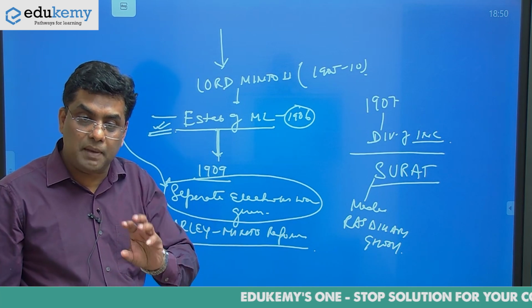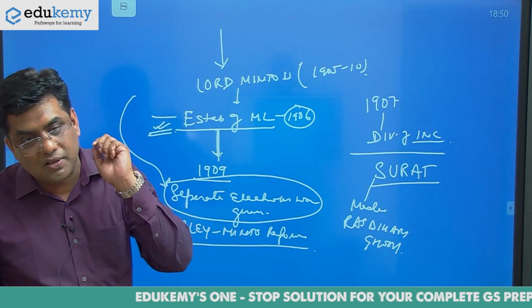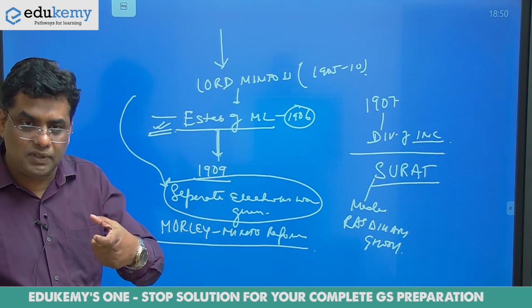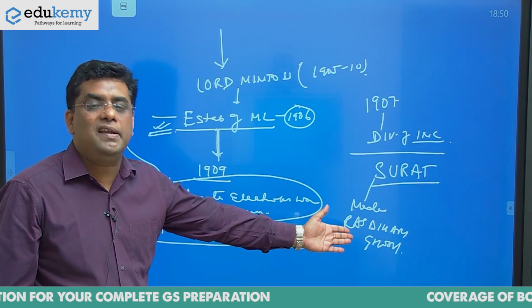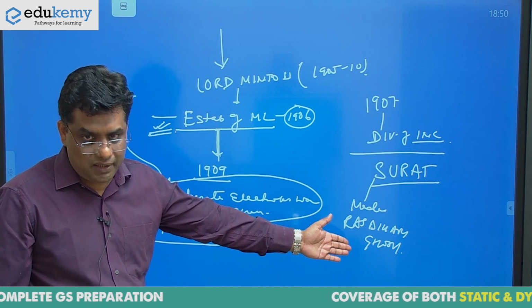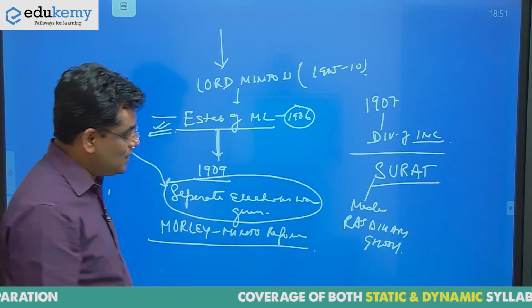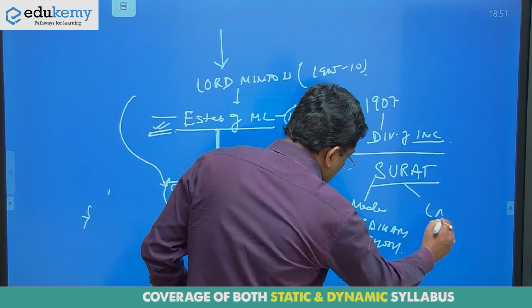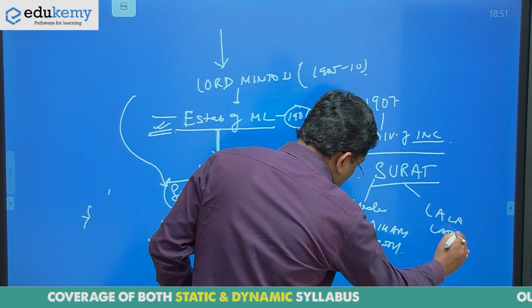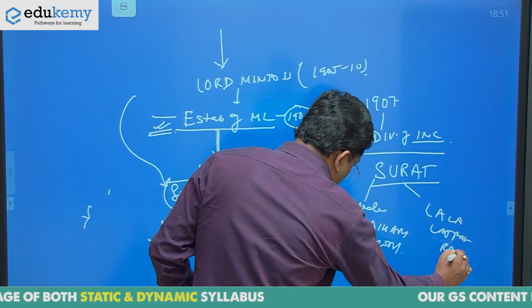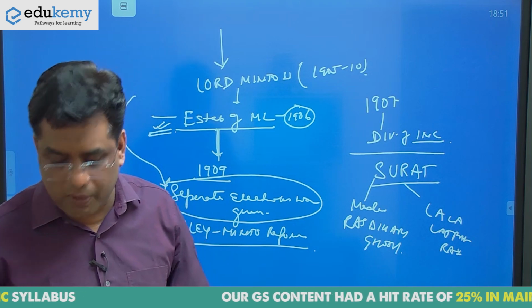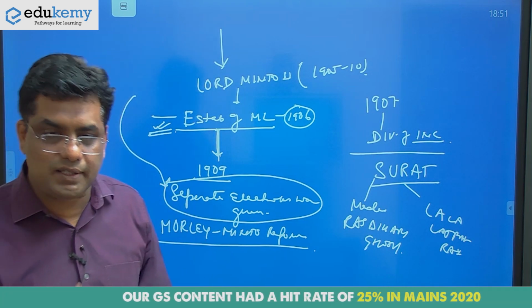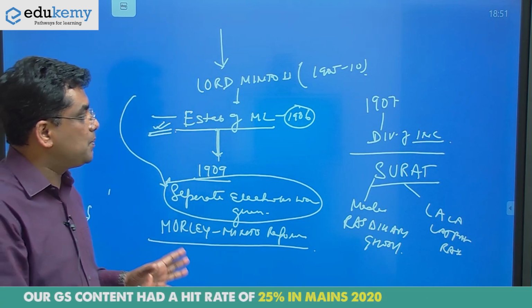Bose, B for bomb, was a revolutionary, theory of guns, theory of bombs, and here Ras Bihari Bose is a moderate leader. Then formally a split took place, categorically done, and it is called the Surat split.